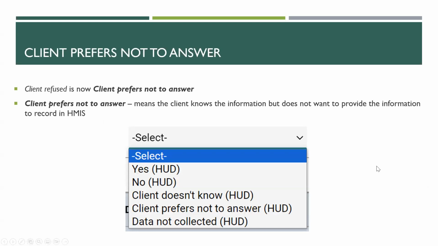Also good to note is that client refused is now client prefers not to answer when you're selecting from dropdowns. Client prefers not to answer means that the client knows the information, but does not want to provide the information to record in HMIS. So the dropdowns are just going to look a little bit different.